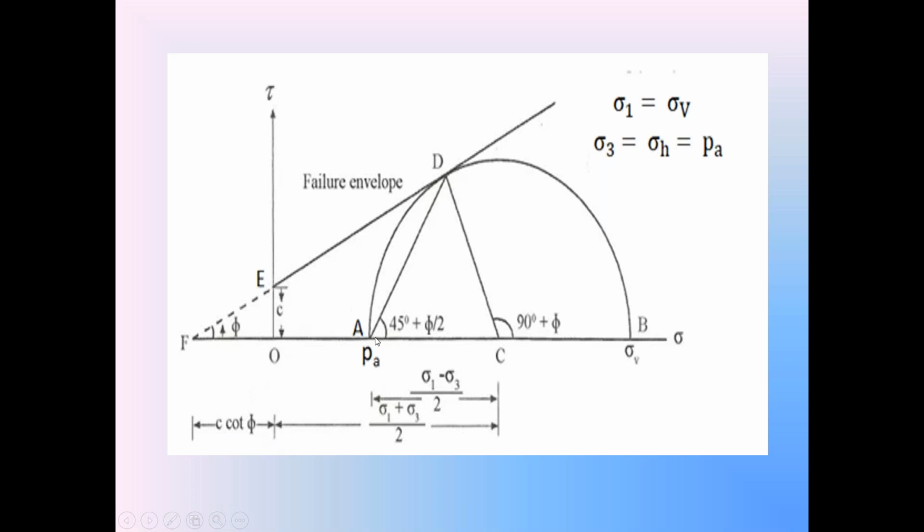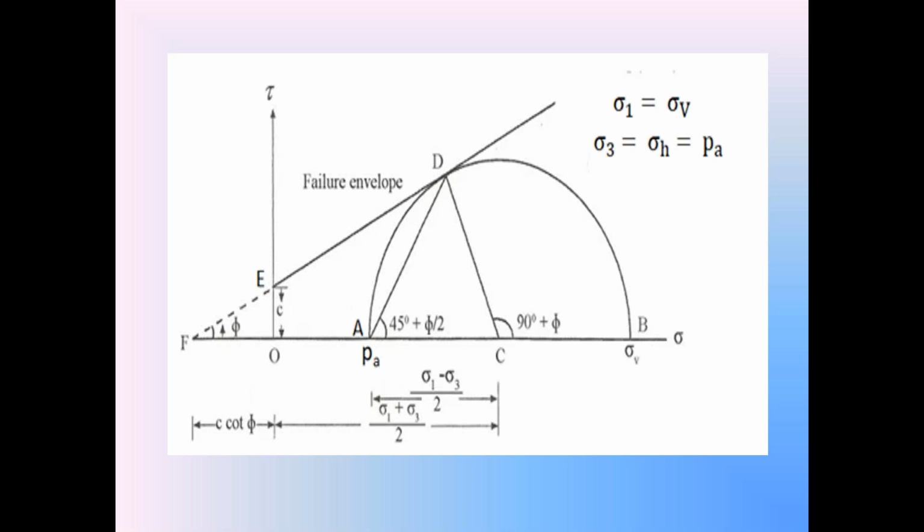The length OA is sigma 3. That is also equal to sigma h. That is also equal to the active horizontal earth pressure PA. The length OB is sigma V. So in the diagram, AB is the Mohr stress circle in the failure condition of backfill. AB is the Mohr stress circle at the failure of cohesive backfill in the active condition. The Mohr stress circle AB touches the failure envelope at point D.